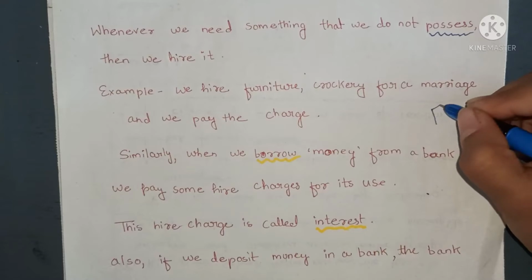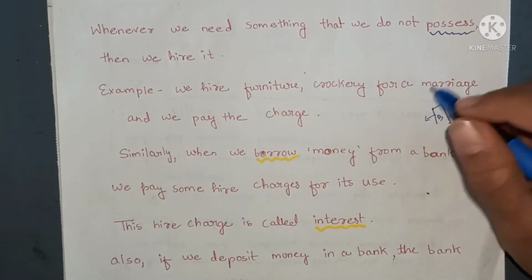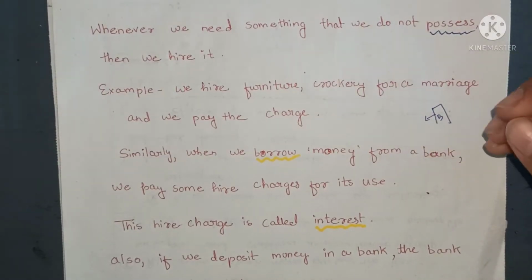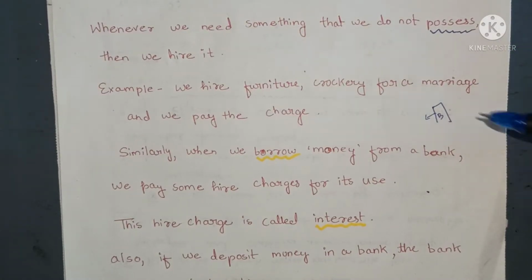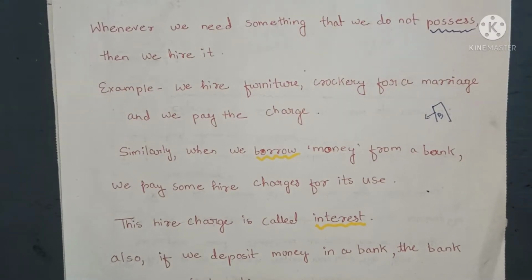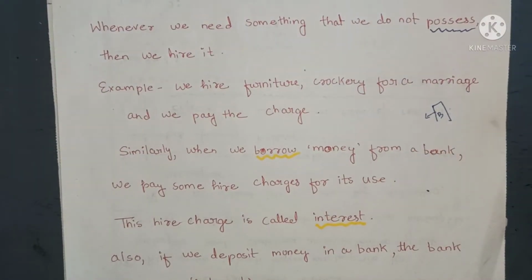For example, there's a bank. If we take money from the bank as a loan, then we have to pay some charges to the bank, isn't it? So that higher charge is given the name interest. So we have to pay the interest when we take a loan, isn't it?